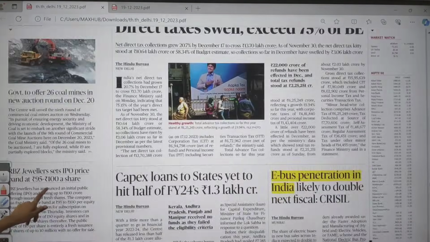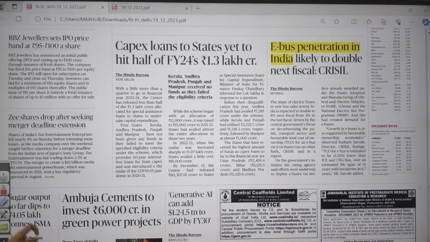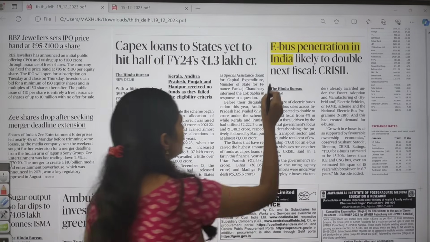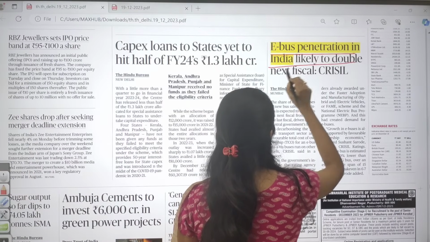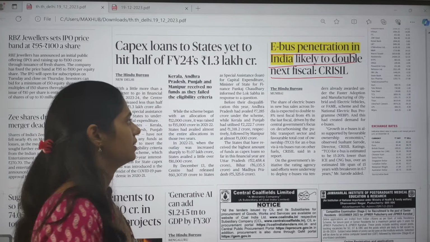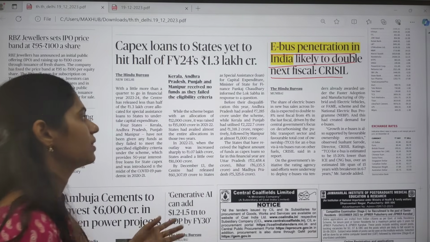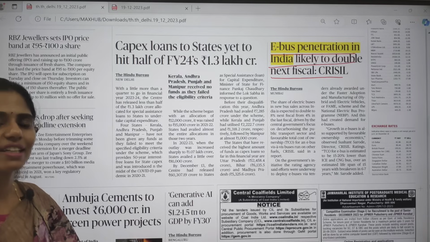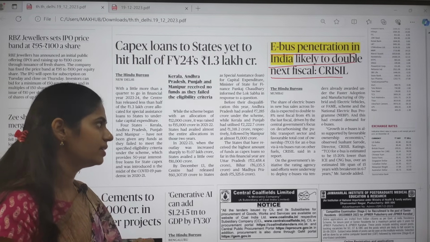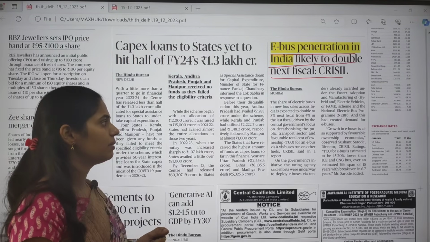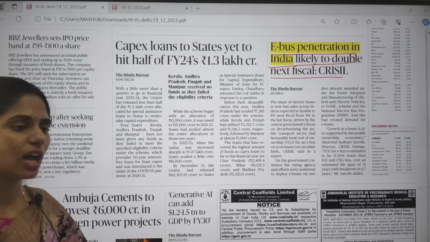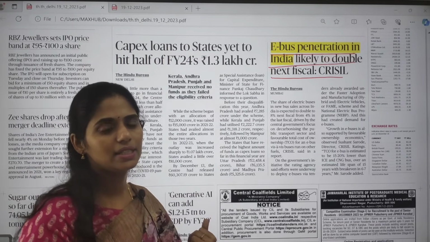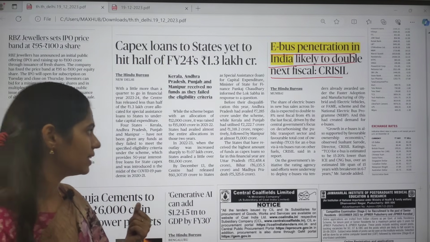And if you move on, in this economy page, you can see this article: e-bus penetration in India likely to double next fiscal, says CRISIL. So e-bus is nothing but electric buses. The good news is there is increased sales of electric buses. It is going to double to 8% next fiscal year. Now the sales are around 4%, so they are going to double to 8%.